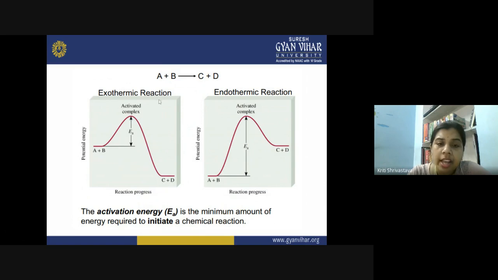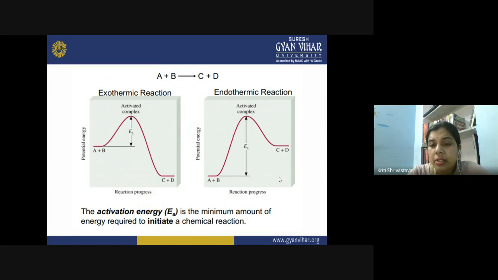Another thing is, when the products are formed from the activated complex, in the exothermic reaction, what happens? There is an overall release of energy. So how much energy will be released? The difference in the energy of reactant and product, this amount of energy will be released. This will be given to the reactant molecules, and that is how the reaction will proceed further in the forward direction.